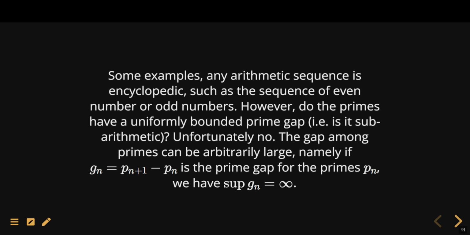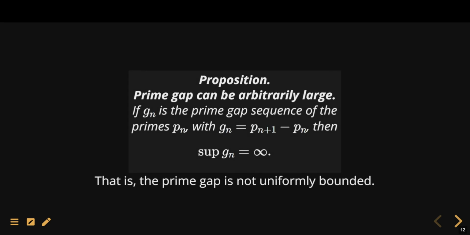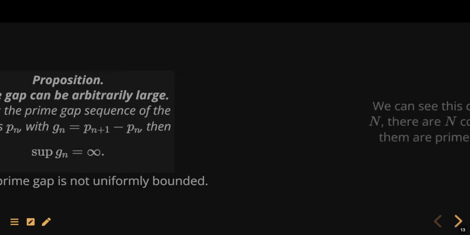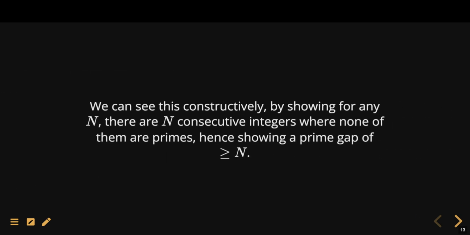Let's state this again. The prime gap can get arbitrarily large. Okay? So we cannot actually use this proposition. But why are the prime gaps not uniformly bounded? This is not too hard to see. We can see it constructively.